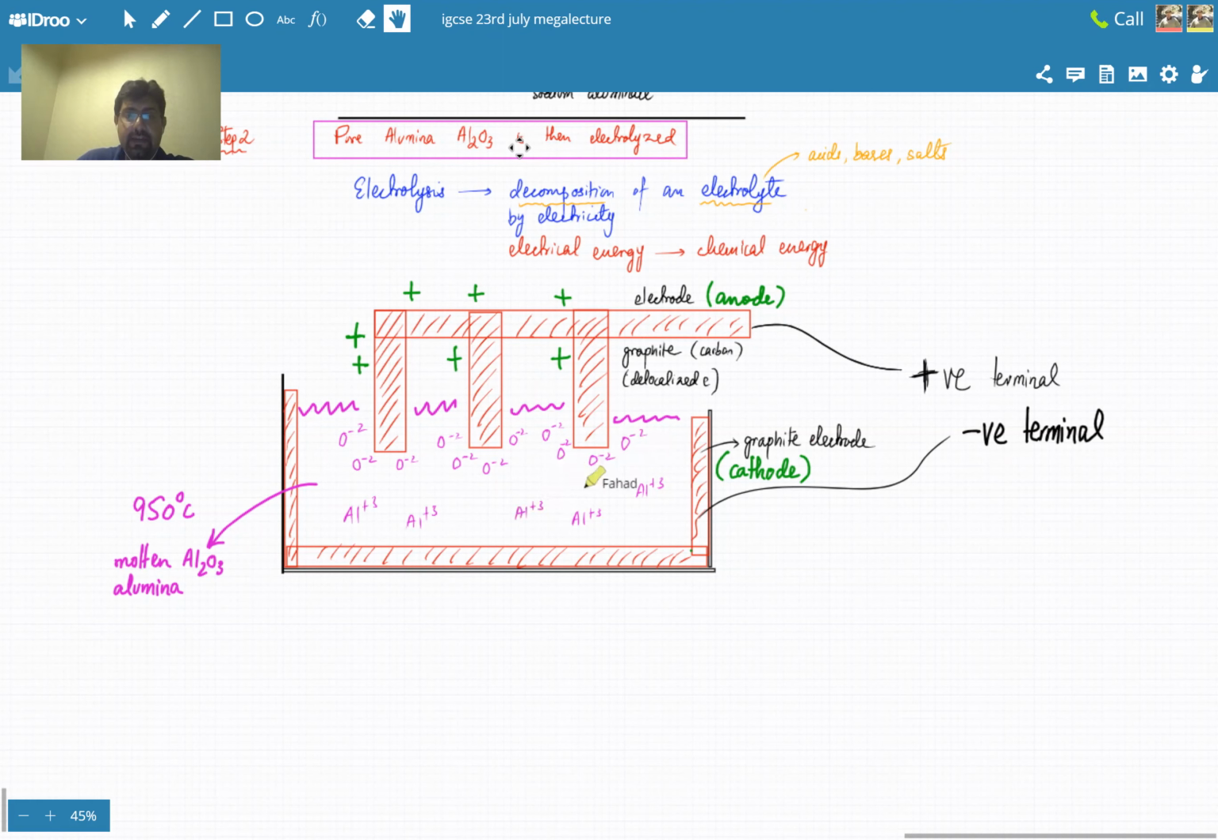ठीक है? Is this idea clear? Anna, clear है? बाकी Inam, is this clear? Yes. ठीक है.